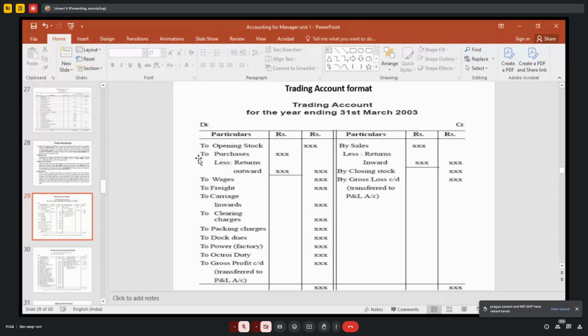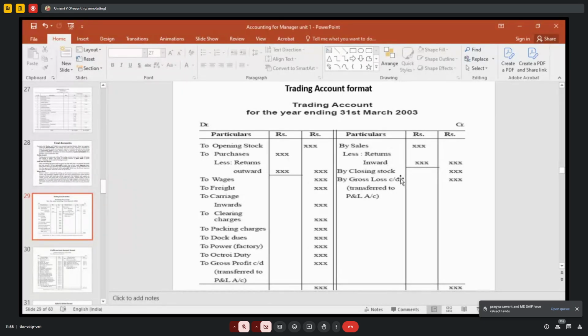So opening stock plus purchases, less purchase return or return outward, you have to deduct and enter the amount in the outer column. Then other direct expenditures you have to write, that is wages, freight charges, carriage inwards, clearing charges, packing charges. If you are making export and import, the dock duties, octroi duty. When you are bringing raw material from some other country, you have to pay octroi duty. All these things come under direct expenditure. So direct expenditure you have to write in the trading account.